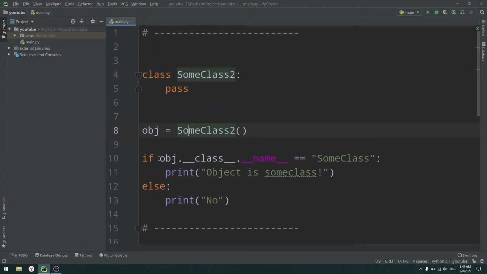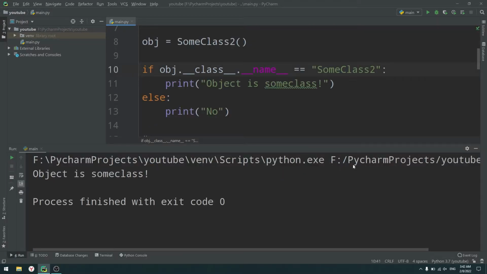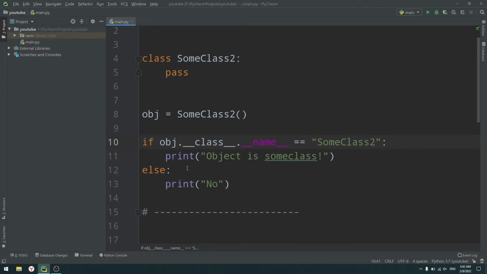Why is that? Because we are comparing types here. We are comparing one type to another, and what we need to do is manually change SumClass to SumClass2, and only after that does it say that object is SumClass. However, that is not the only problem. The problem is that you need to do that in every part of your project where you are using object.__class__.__name__. And that is one of the errors.